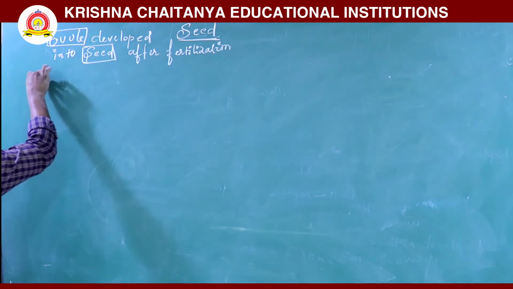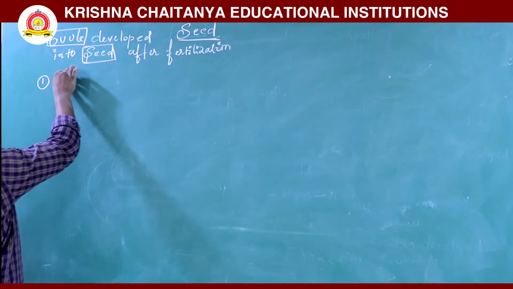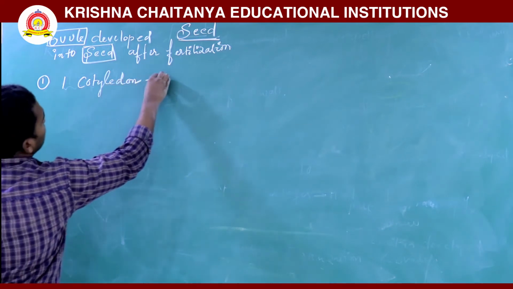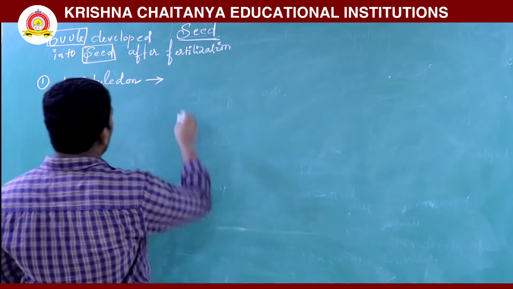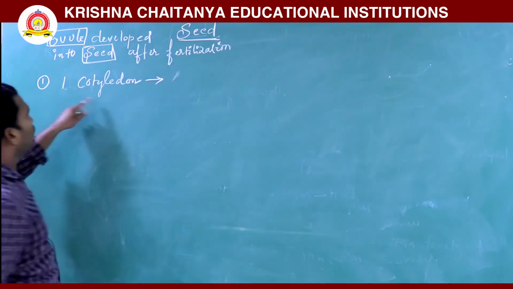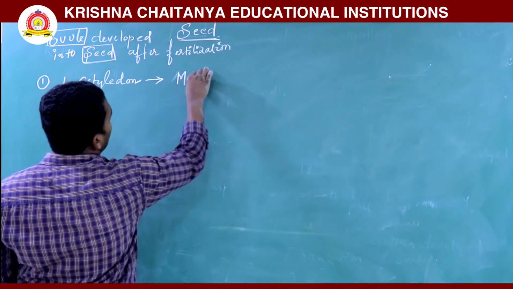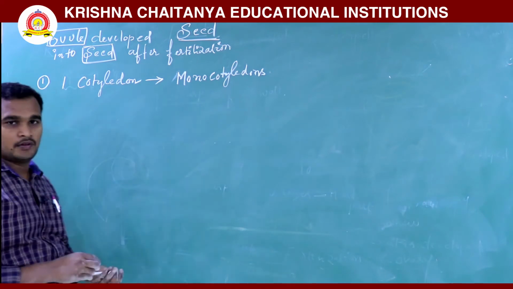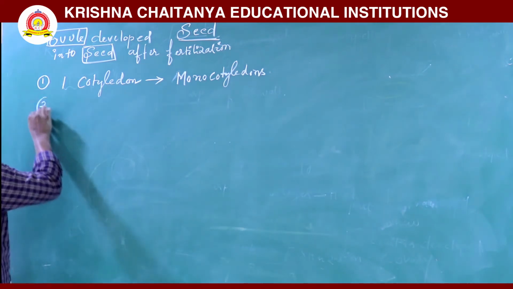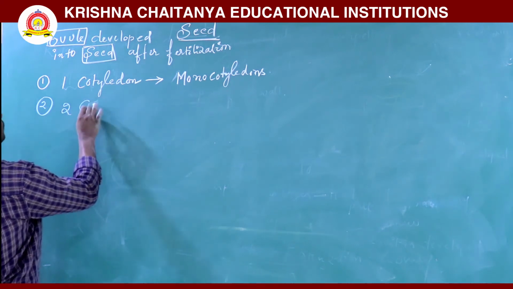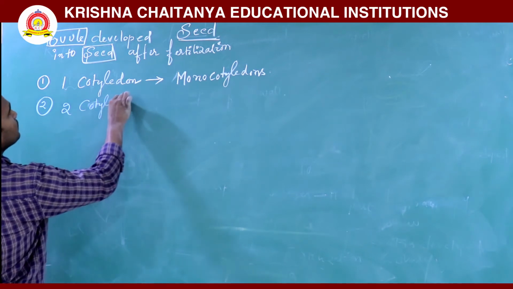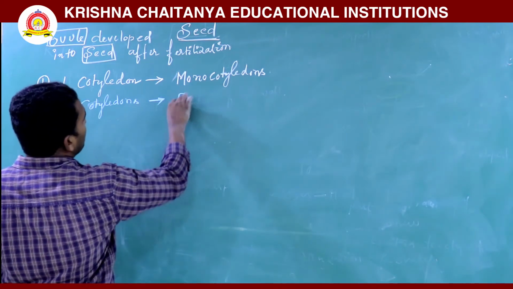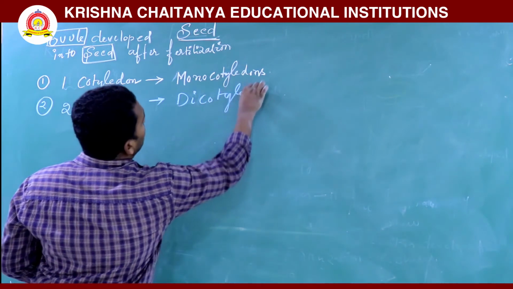Here two types of seeds are there. One has only one cotyledon, a single cotyledon, so it is called monocotyledon. The other has two cotyledons, and it is called dicotyledon.